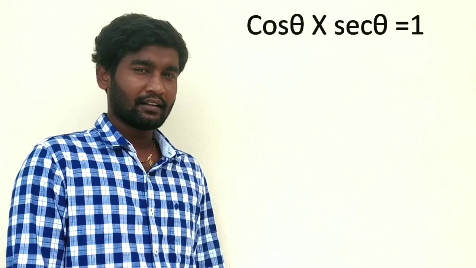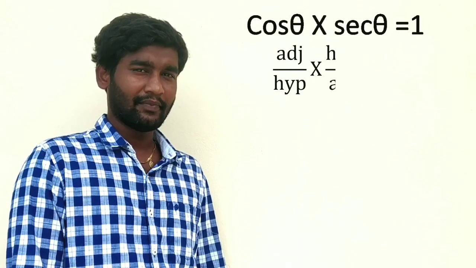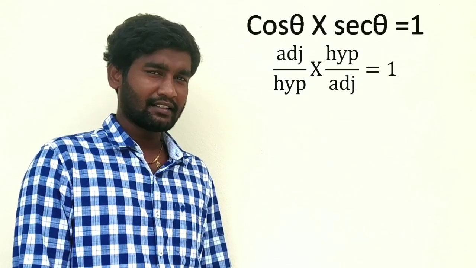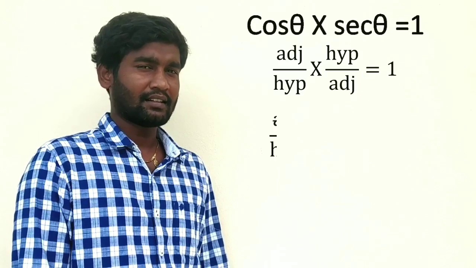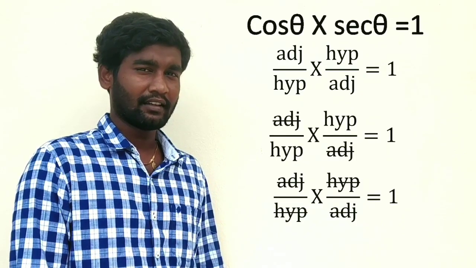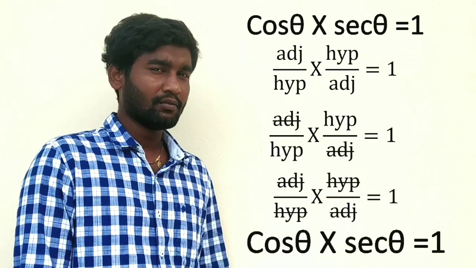Next, cos theta into sec theta is equals to 1. Cos theta is equals to side adjacent to theta by hypotenuse. Next, sec theta is equals to hypotenuse by adjacent to theta. Adjacent to theta gets cancelled. Hypotenuse gets cancelled. We will get cos theta into sec theta is equals to 1.